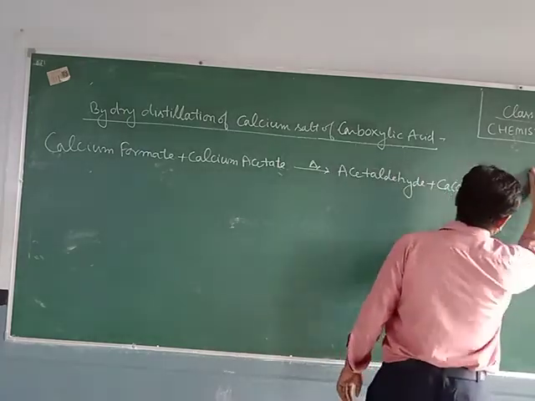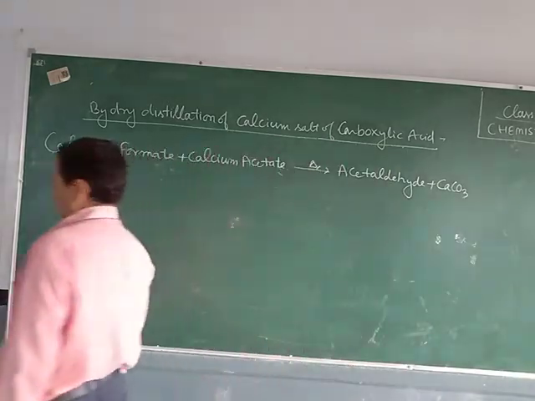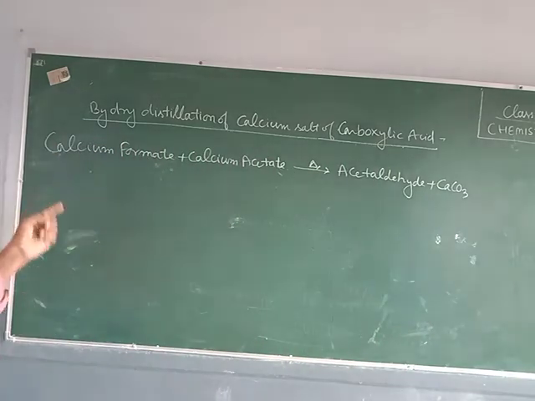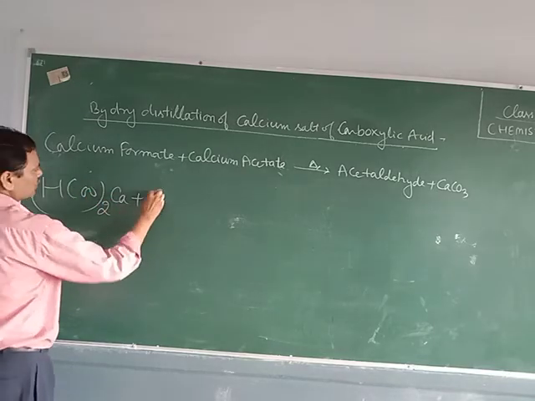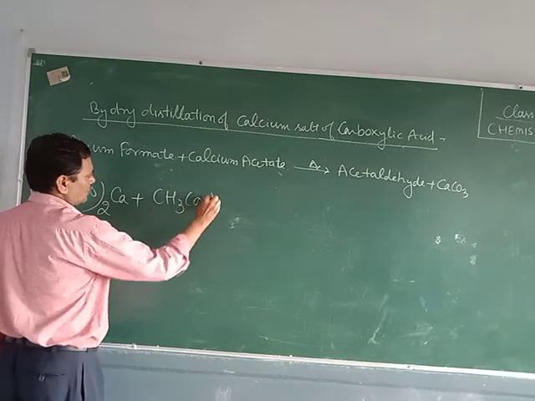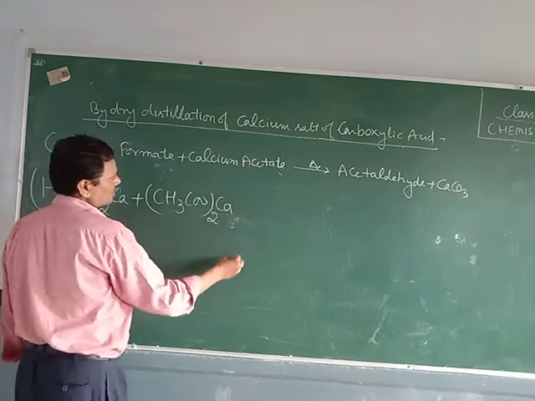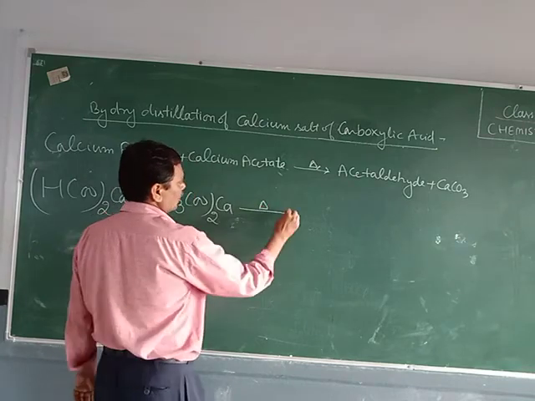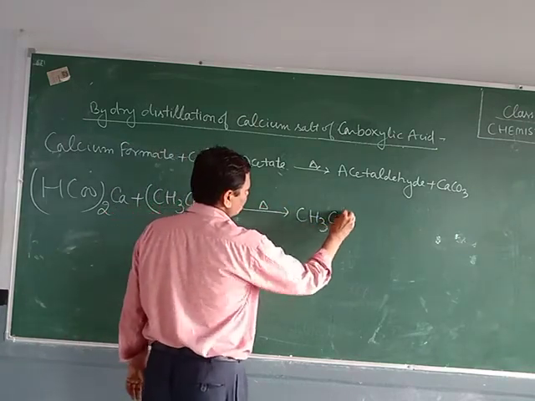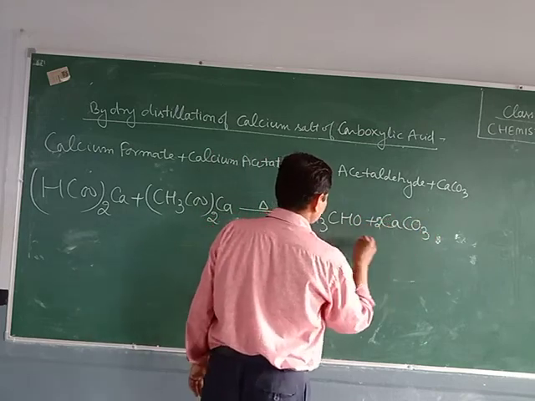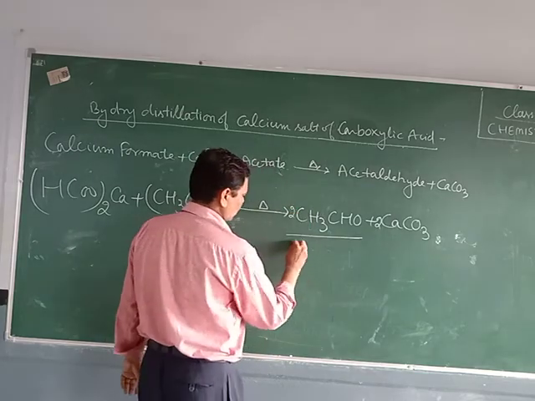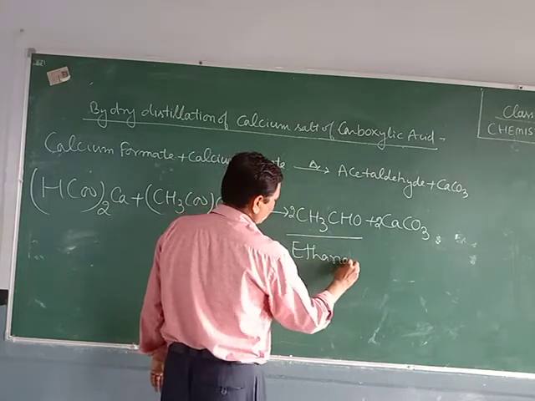When we heat the mixture of calcium formate and calcium acetate, we get acetaldehyde. This is the reaction: (HCOO)2Ca is calcium formate, (CH3COO)2Ca is calcium acetate, heated, we get CH3CHO plus calcium carbonate. We get ethanal, or you can say acetaldehyde.